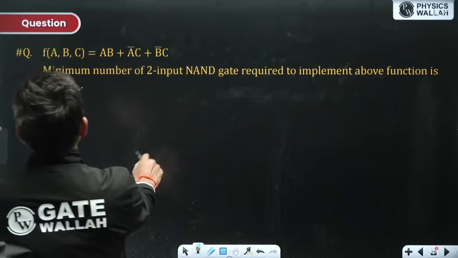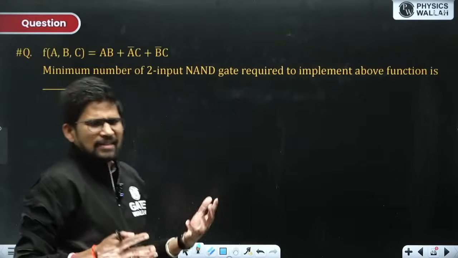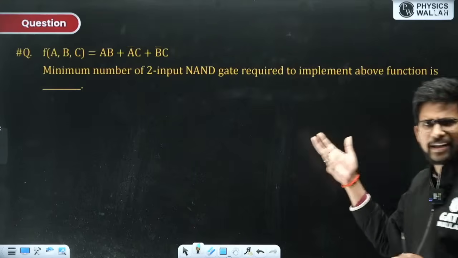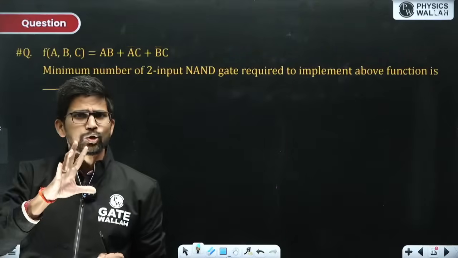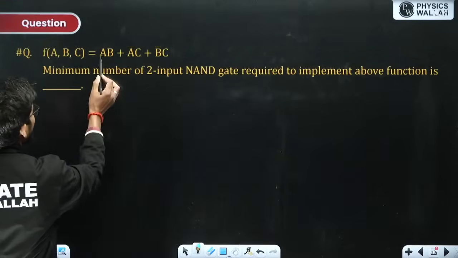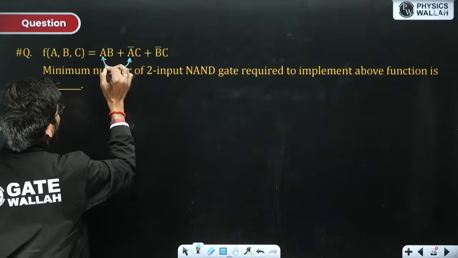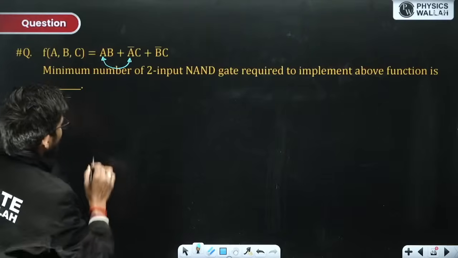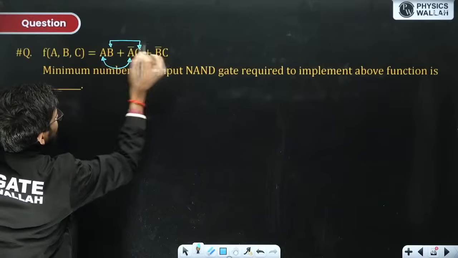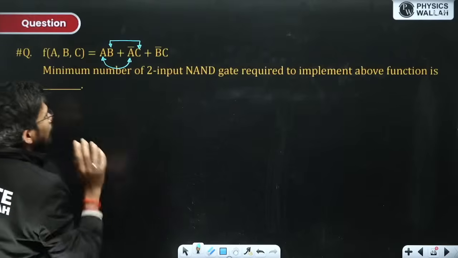Now, can the redundancy theorem be applied here? For the redundancy theorem, there should be a variable which appears in both forms. Here it is A, here it is A bar. Apart from A and A bar, there are B and C. If B and C came over here, that would be a redundant term. But B bar C is here, so this is not applied.